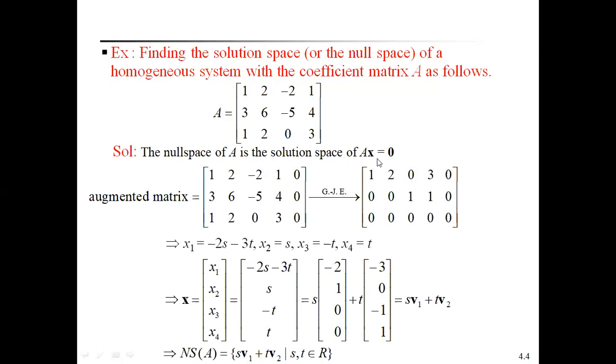To find the solution of this homogeneous system Ax = 0, we can consider the augmented matrix.